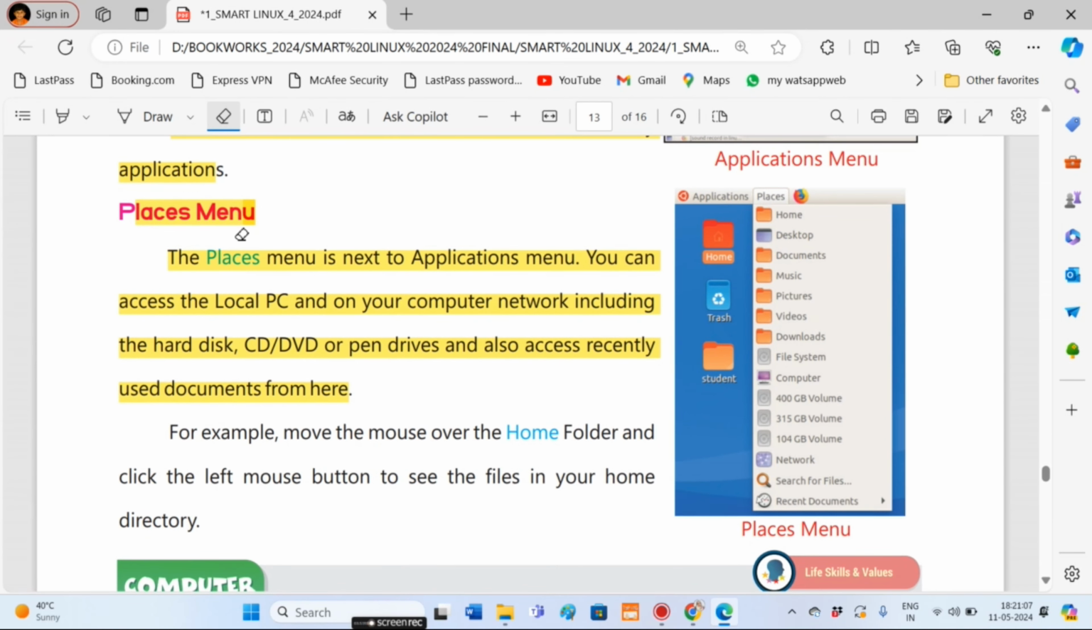Next is the Places menu. The Places menu is next to the Applications menu. You can access the local PC and other computers on your network, including the hard disk, CD, DVD or pen drives, and also access recently used documents from here.